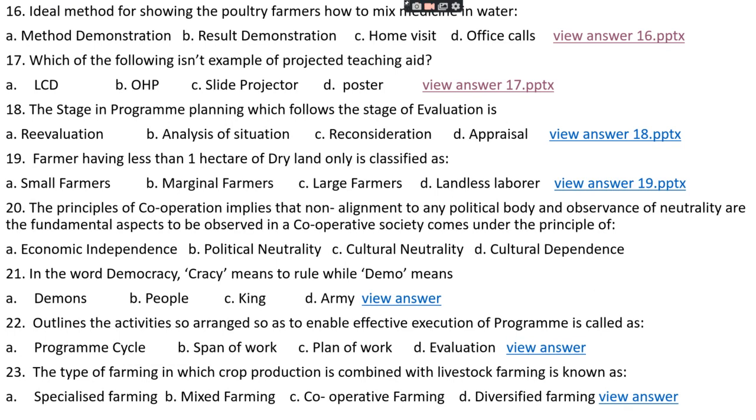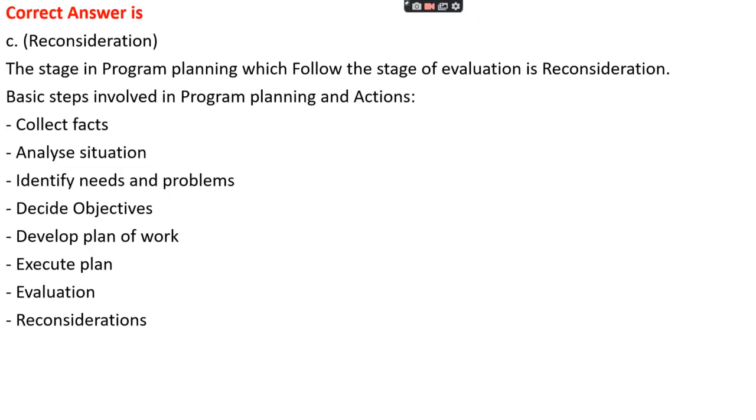Question number 18. The stage in program planning which follows the stage of evaluation is option A, re-evaluation, option B, analysis of situation, option C, reconsideration, option D, appraisals. The right answer is option C, that is reconsideration. The stage in program planning which follows the stage of evaluation is reconsideration. Let's see some basic steps involved in program planning and action. The first steps are collecting facts, and then analyzing the situation.